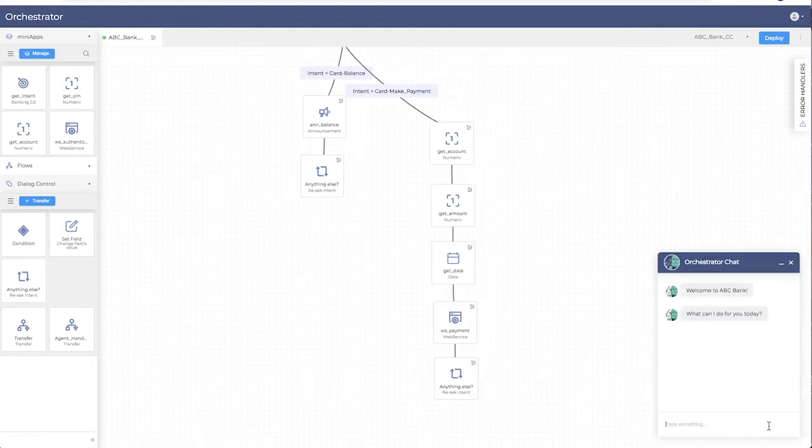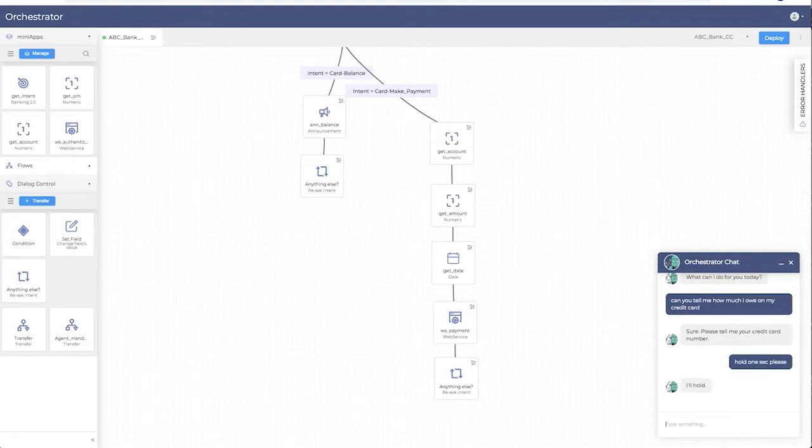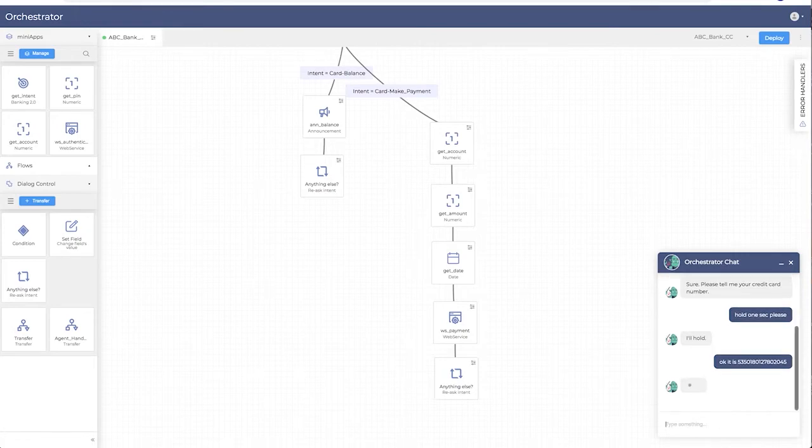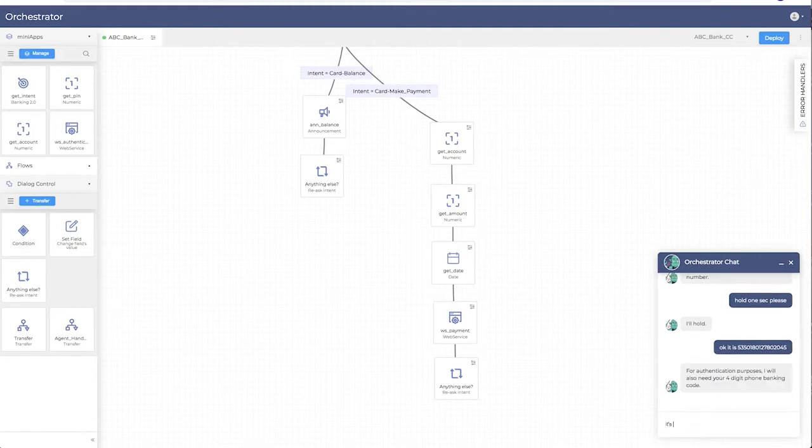Let's try this out. Watch as the bot easily understands the customer who states their inquiry in a conversational way. Each minApp picks up in turn and is ready to deal with customers who don't give easy answers. Note the mix of written language and numbers. Each minApp knows what it is looking for and how to focus on the parts that are relevant to the question at hand. The dialogue is following the logic as written by Orchestrator.